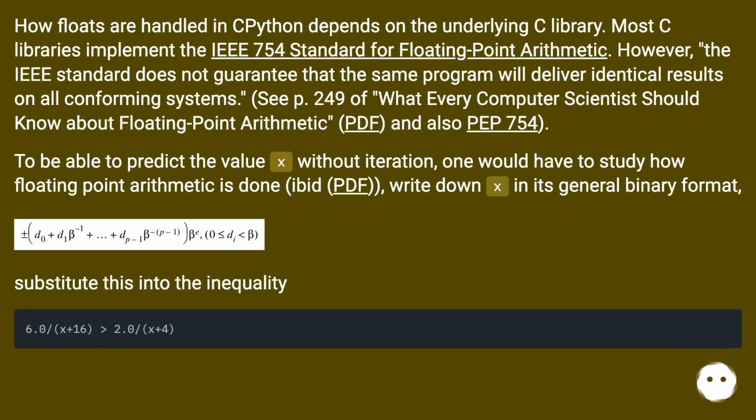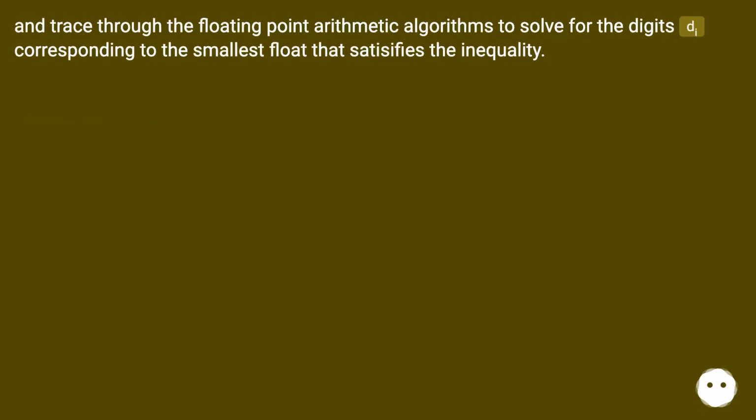To be able to predict the value x without iteration, one would have to study how floating-point arithmetic is done, ibid., write down x in its general binary format, substitute this into the inequality, and trace through the floating-point arithmetic algorithms to solve for the digits d corresponding to the smallest float that satisfies the inequality.